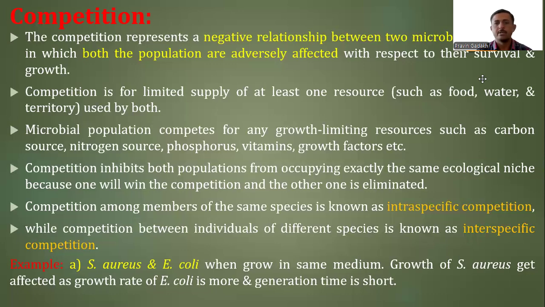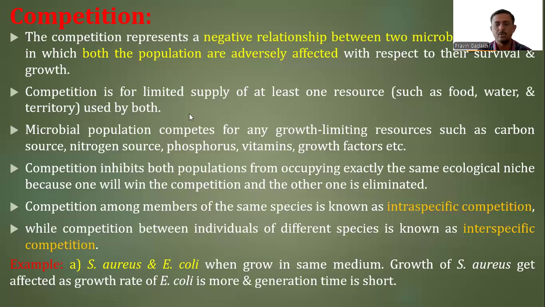Microbial populations compete for any growth-limiting resources such as carbon source, nitrogen source, phosphorus, vitamins, or in other words, the other growth factors which are required for the growth of the organism. So for the growth of a particular organism, they require different carbon sources, nitrogen sources, phosphorus sources, different nutrients or micronutrients, or different growth factors.